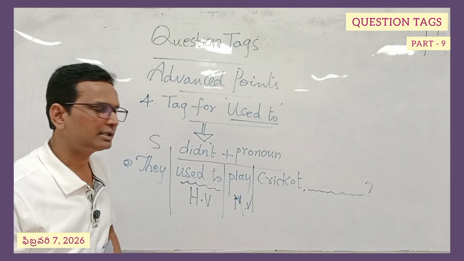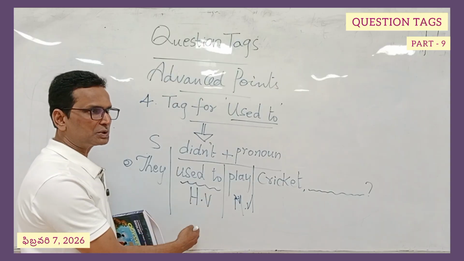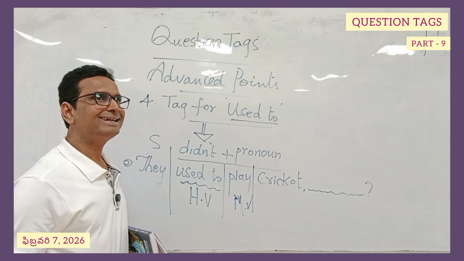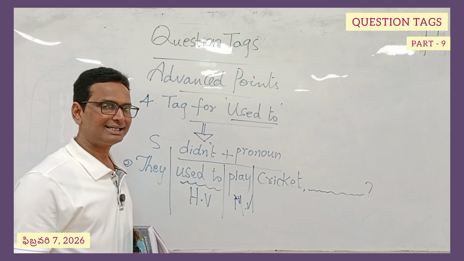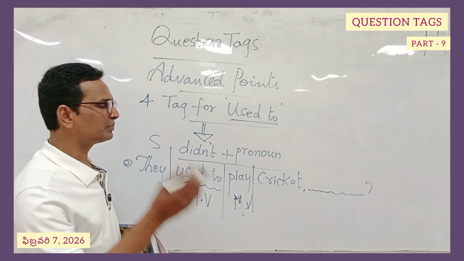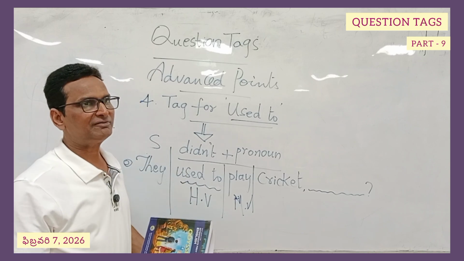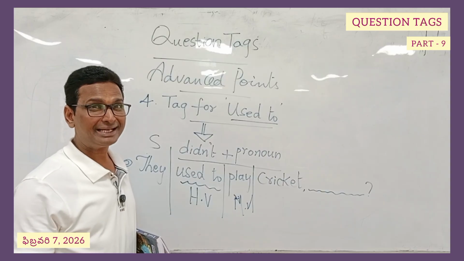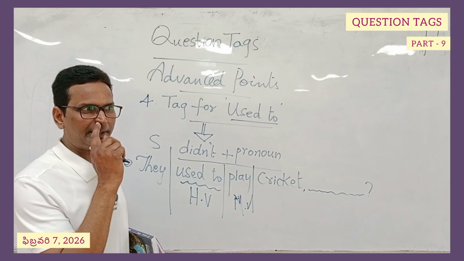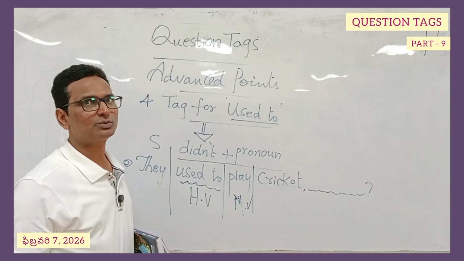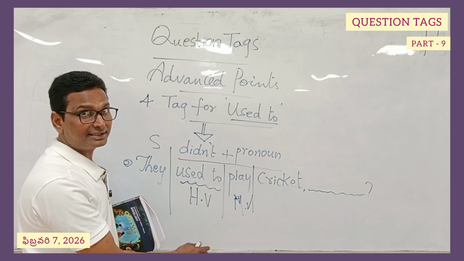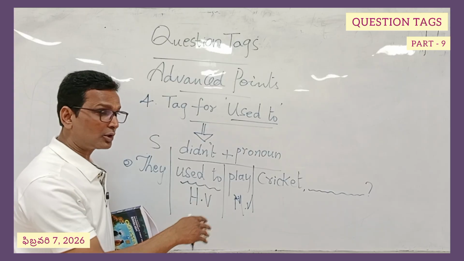What does this indicate? Usually when we use "used to," it conveys a regular activity in the past tense. "They used to play cricket" means they had time every week, maybe on Sundays or at weekends. They were playing cricket. So not at one point, but at regular intervals, the action was happening in the past. We are not going to deal with tense and its related discussion. Our focus is on making a tag.